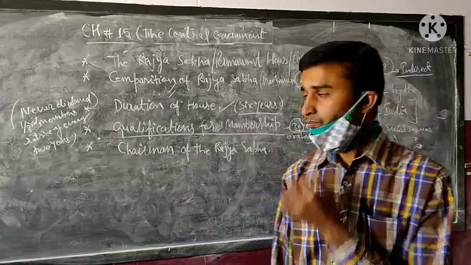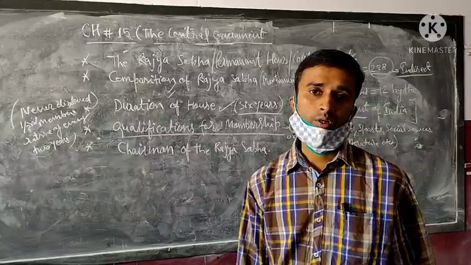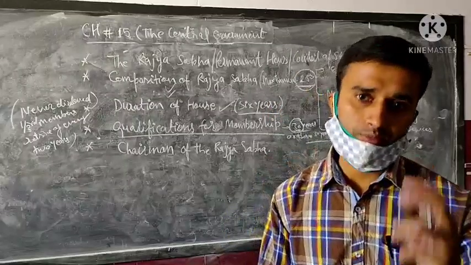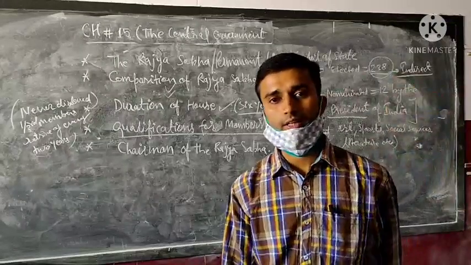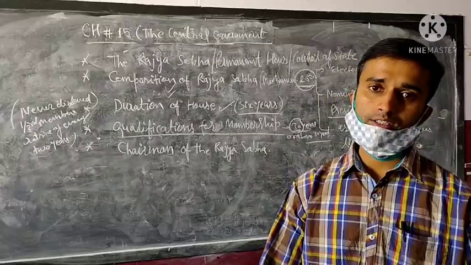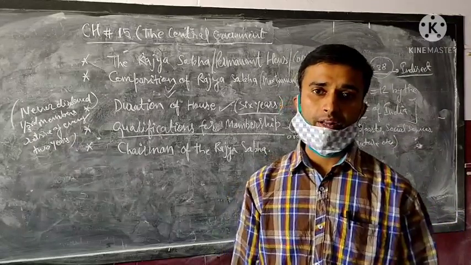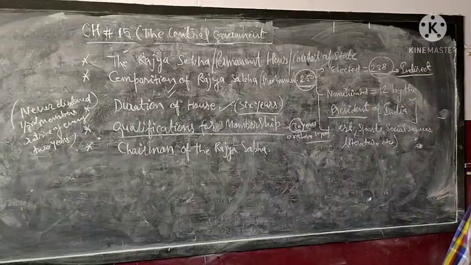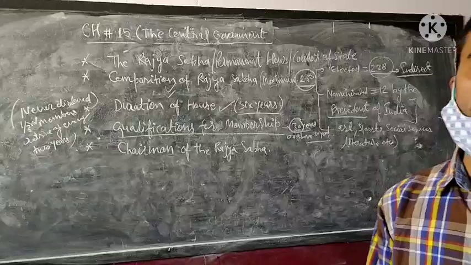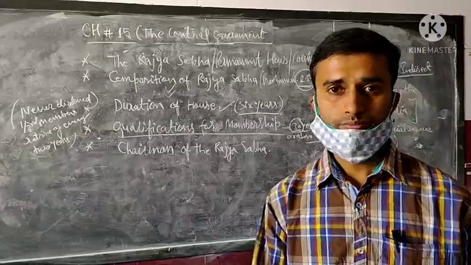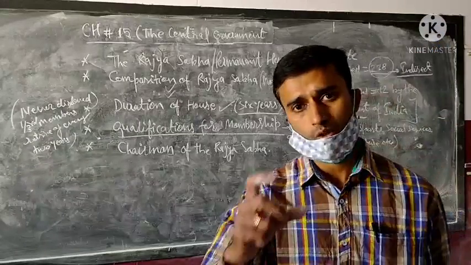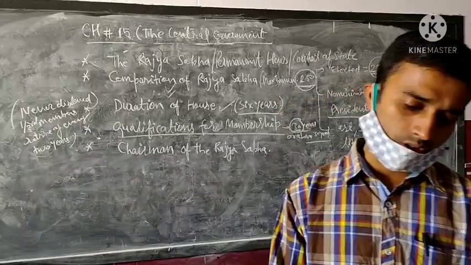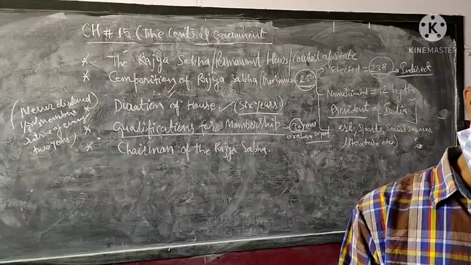Okay, so students, the first qualification: must be a citizen of India. Second, must have attained the age of 30 years or above for membership of the Rajya Sabha. No criminal record. He must also not hold any office of profit under the state government or the central government. His name must be mentioned in the electoral list. So these are all the important qualifications for membership of the Rajya Sabha.